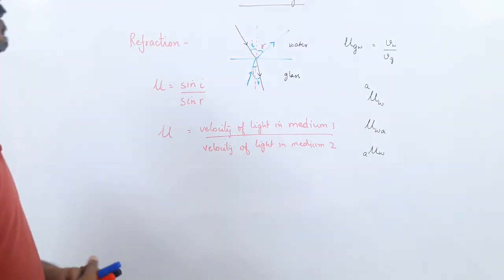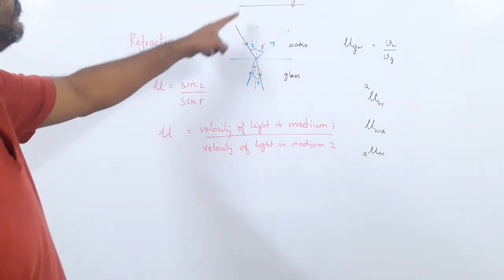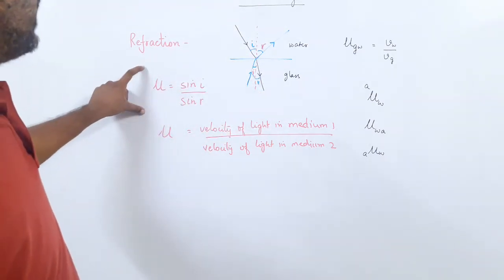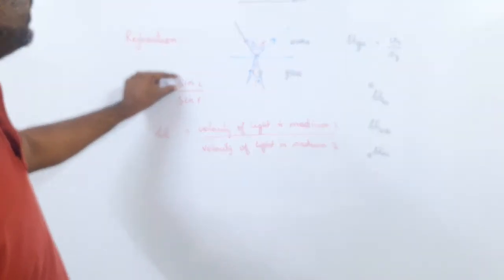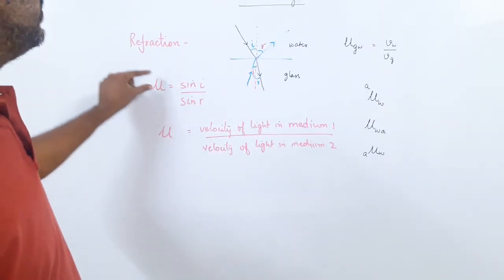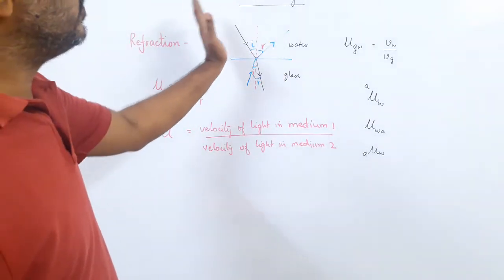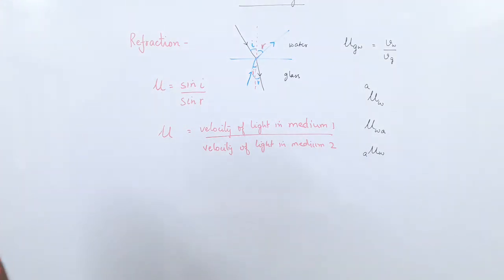So these things you have to remember: the incident ray, the normal and the refracted ray lie in the same plane. Second law, sine of angle of incidence upon sine of angle of refraction is always a constant. And third, when light goes from rarer to denser, it bends towards the normal; from denser to rarer, it bends away from the normal. Okay? So this is the idea of refraction.